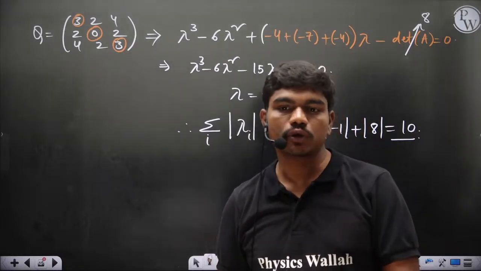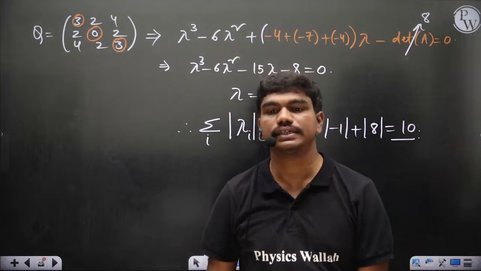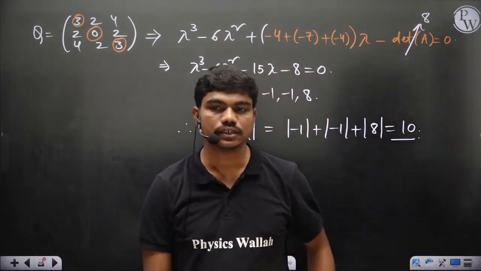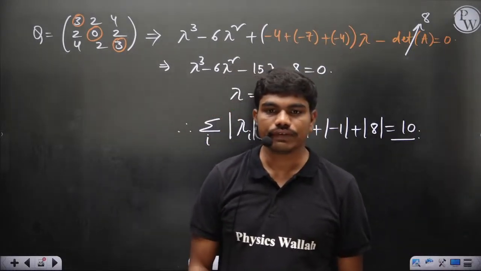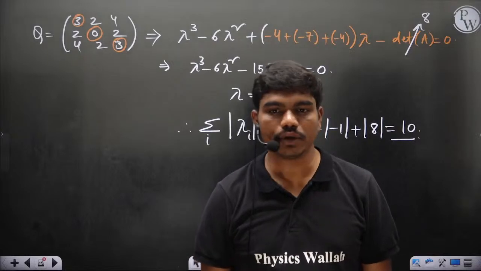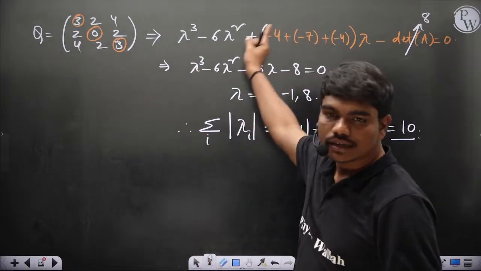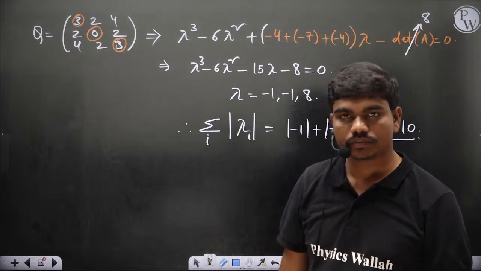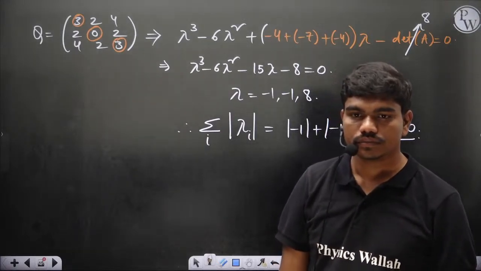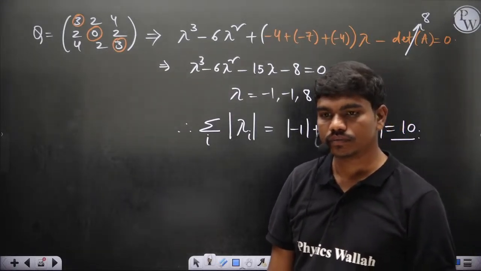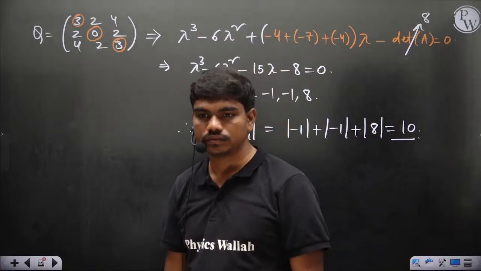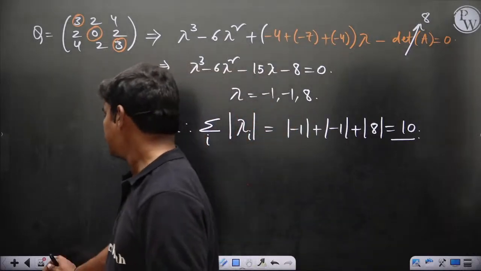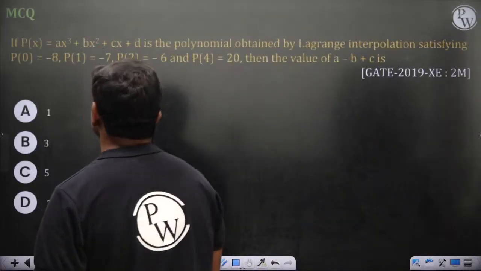Did you all understand how to write the characteristic equation in a single line, at least for a 3x3 matrix? 2x2 anyhow you know. So if I give you a 3x3 matrix, did you all understand how you can write a characteristic equation in a single go, in one line? Fine. Okay, so let's move to the next question.